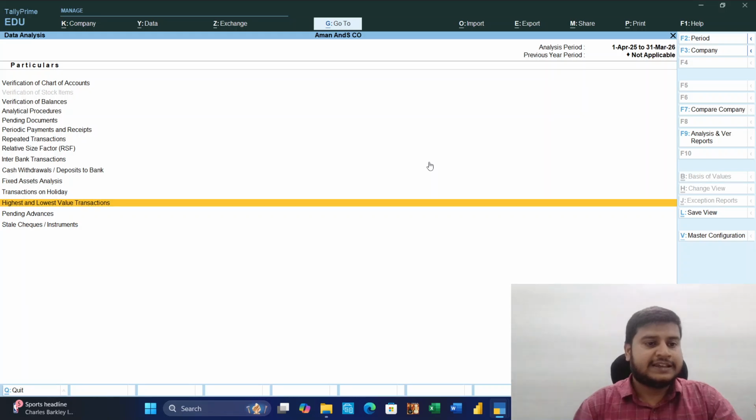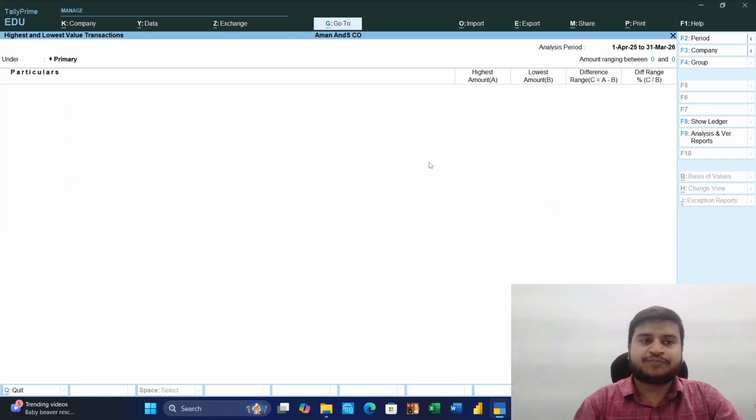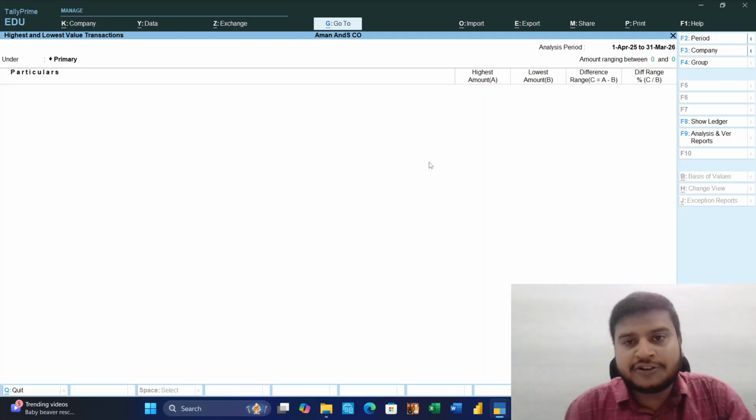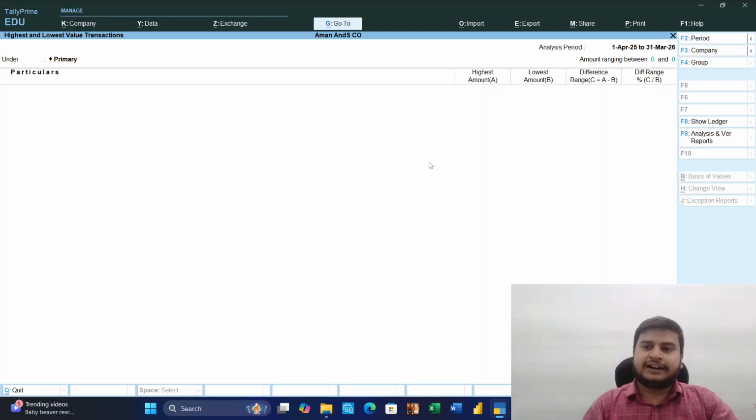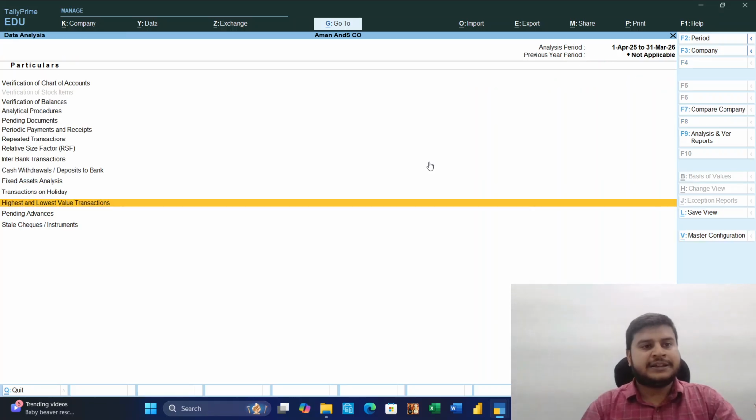Highest lowest value transaction. As an auditor or as an article in our firm, when we get the transaction and our boss says, please verify what is the highest value of transaction done by the company, then we can simply check this data analysis and get that result. Otherwise we have to scroll down and check.